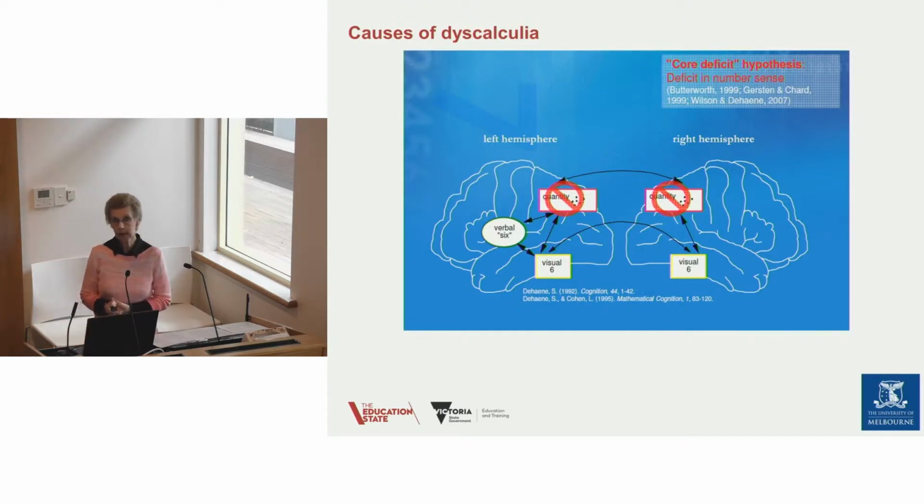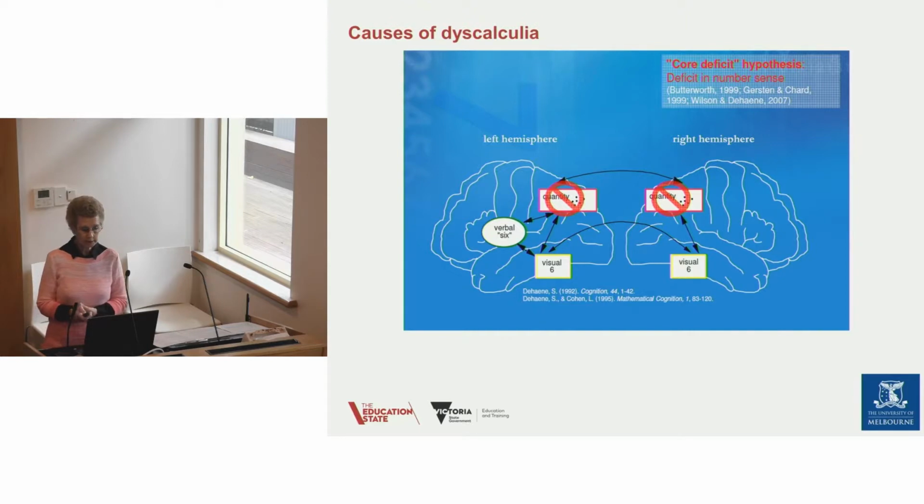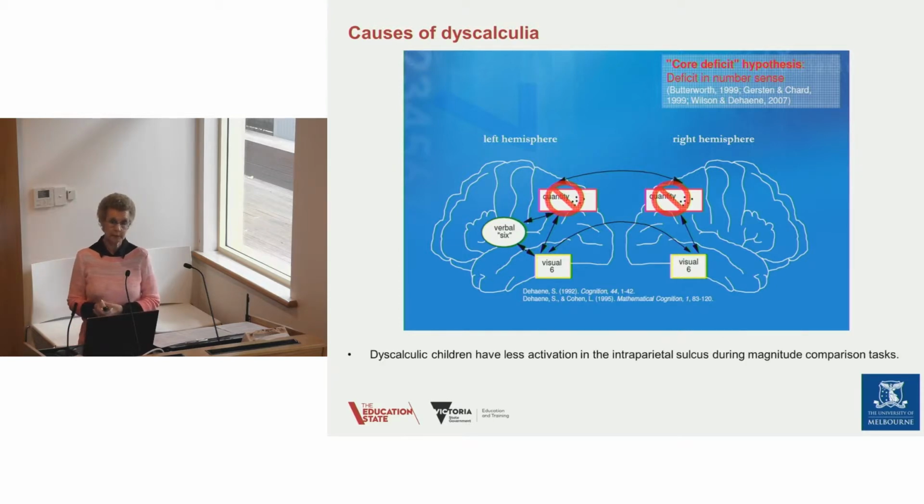Now, I talked earlier about this connection between the non-symbolic form of a number, the word, and the symbol, and how important that is. Now, that connection actually happens in the brain. So it is the coming together of different information in the brain from the visual cortex, from the memory, and what happens is that connection is made in an area of the brain known as the intraparietal sulcus. And the intraparietal sulcus is just here, just above your left ear. And it's a part of the brain that is responsible for integrating information in the brain.